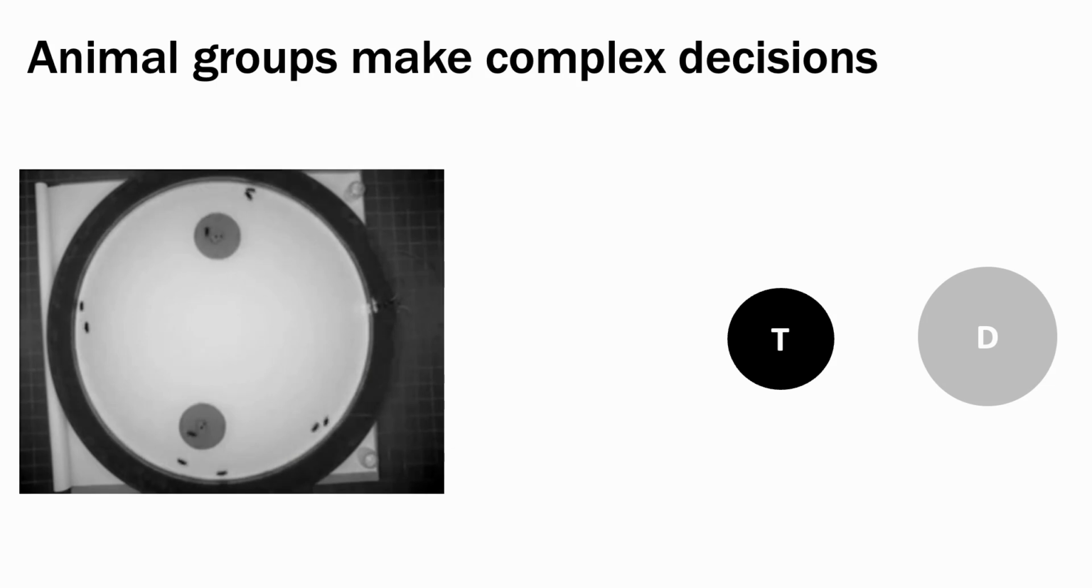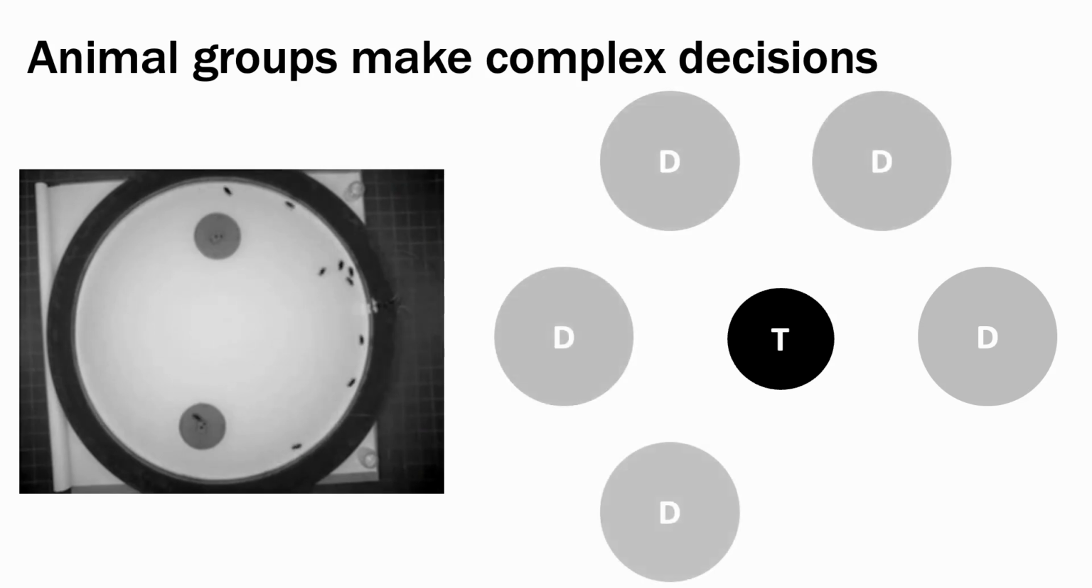Now, unfortunately, most experimental setups had been done with just two shelters. So a target T, a good option, and a distractor D, representing a mediocre option. So for example, here we have a distractor shelter that is too large. Now the question is, what happens if we increase the number of shelters? And what we're interested in is how the decision-making dynamics change as the complexity of the decision increases.